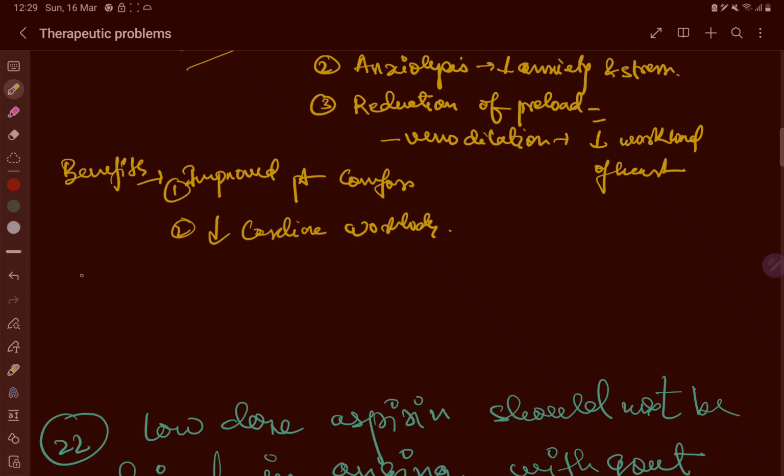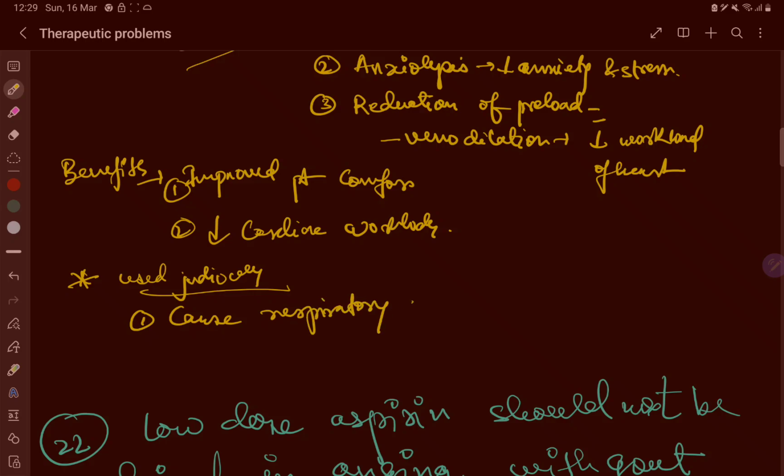But the most important thing is that it should be used judiciously, under close medical supervision. Why? Because it can cause respiratory depression. Morphine can slow down the breathing rate, which can be problematic in patients with pre-existing respiratory conditions.